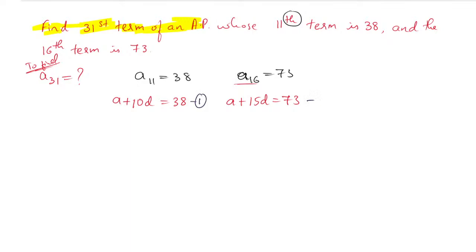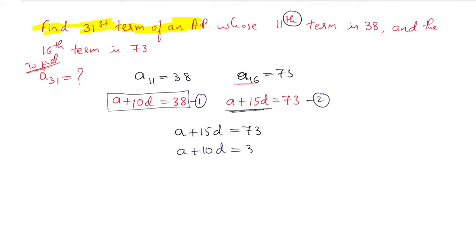Now the next part is that these are acting as linear equations. When we have linear equations, all of you concentrate here. We have to write both equations one below the other. I will write equation number 2 first because it is the greater number. So A plus 15D I will keep as it is, equal to 73. And the first equation, A plus 10D equals 38, I will write below it.